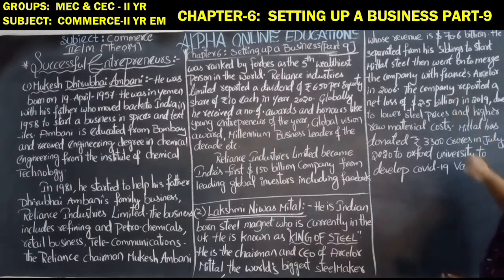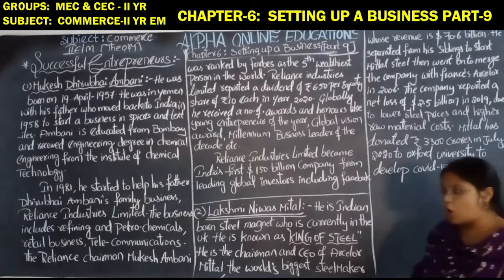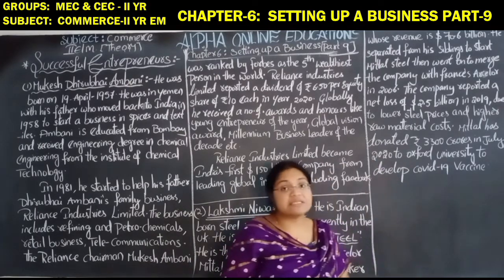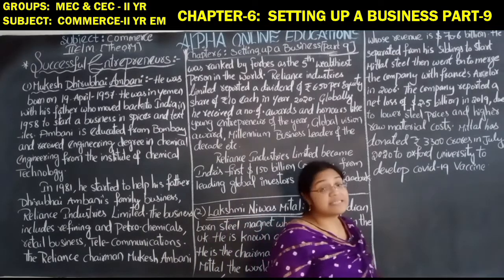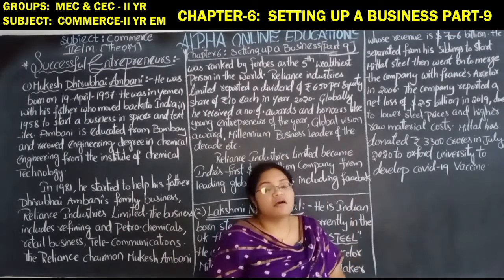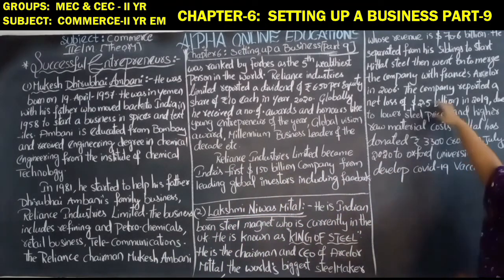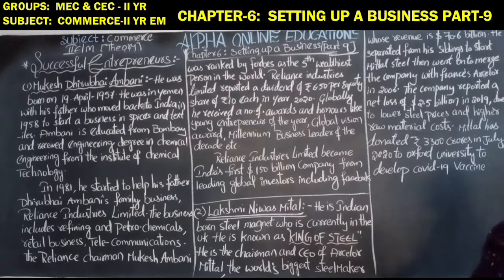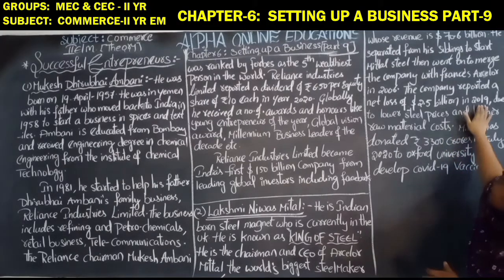He separated from his sibling to start Mittal Steel, then went on to merge the company with the French company Arcelor in 2006. Unfortunately, the company reported a net loss of $2.5 billion in 2019 due to low steel prices and higher raw material costs.